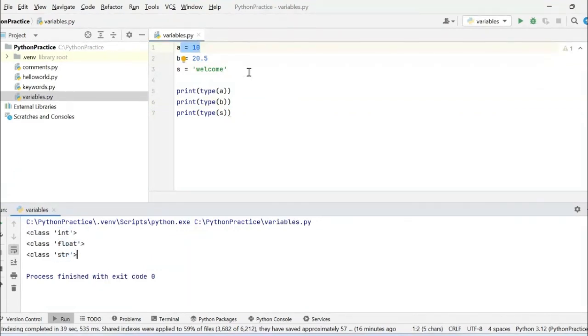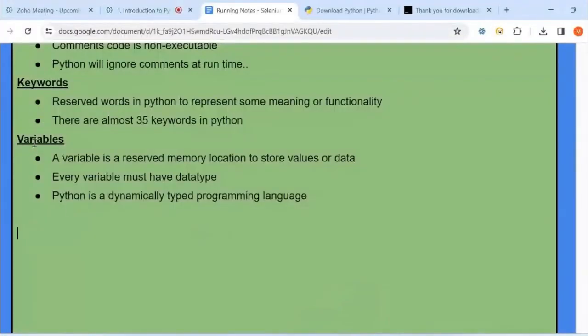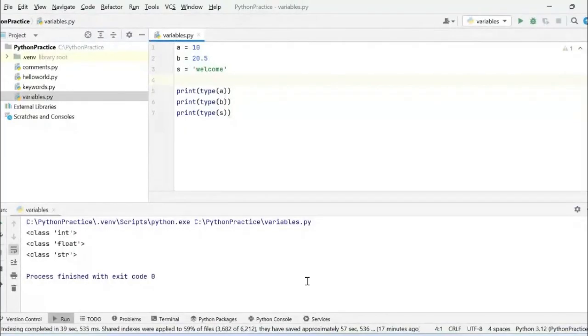You have observed that I have not explicitly specified the data type of these variables, but Python has automatically assigned the data type to them. That is the reason Python is a dynamically typed programming language. Very important. To make you understand, I have just used this variables concept. Python is a dynamically typed programming language. Very important. Maybe in interviews you will get this question.